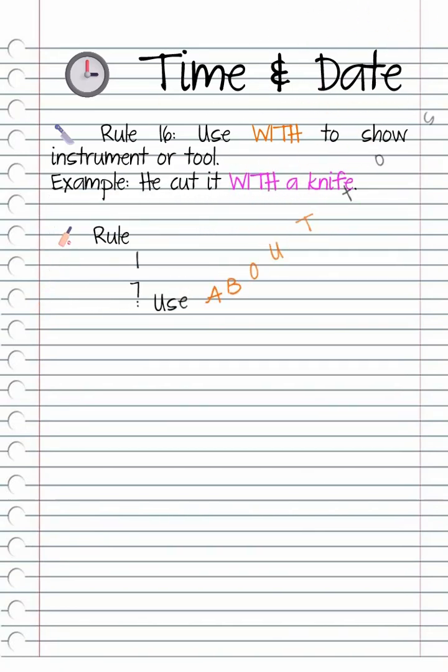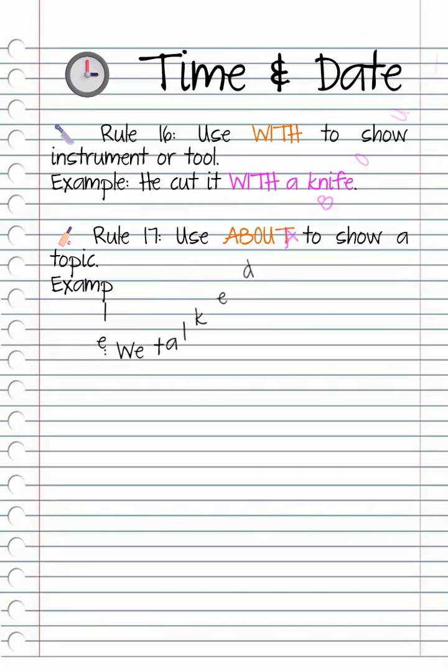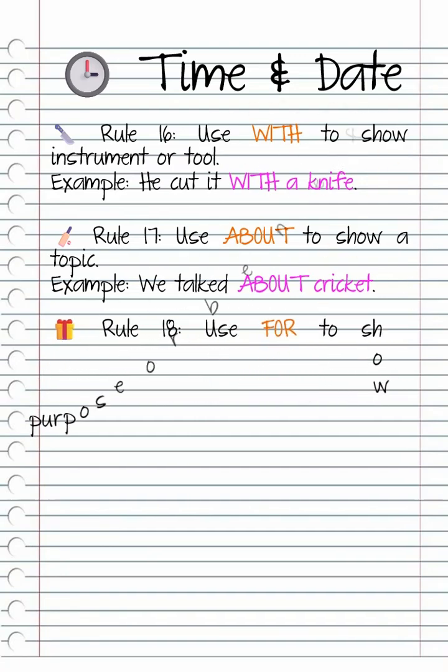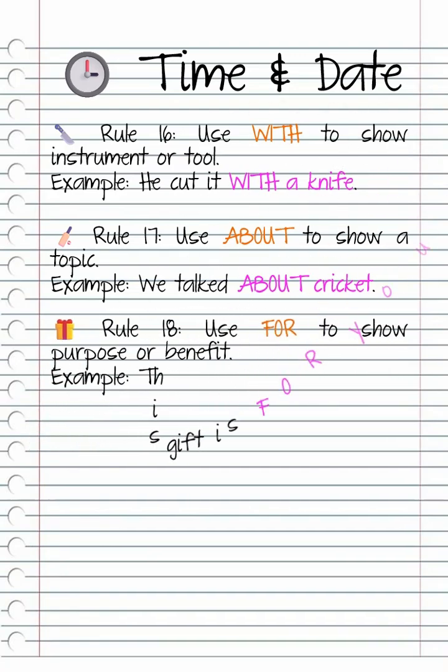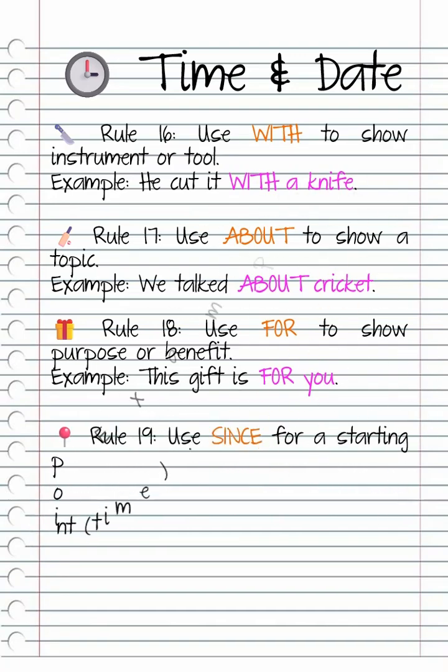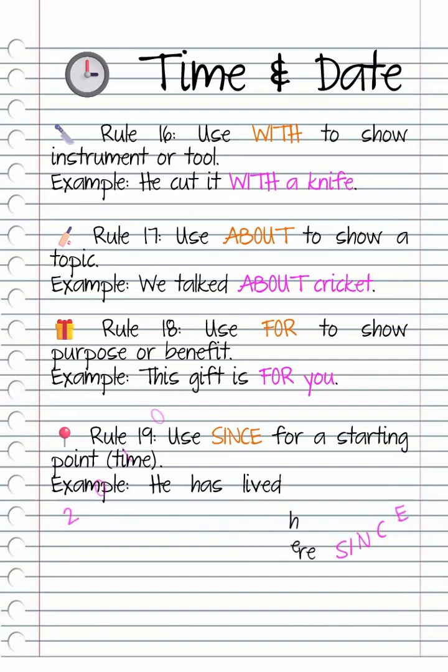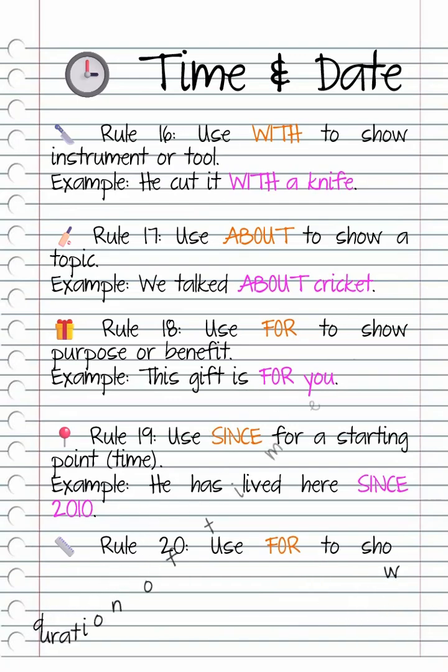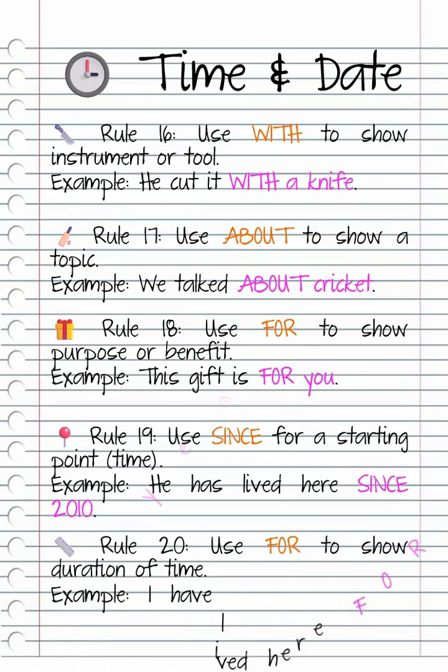Rule 17. Use about to show a topic. Example, we talked about cricket. Rule 18. Use for to show purpose or benefit. Example, this gift is for you. Rule 19. Use since for a starting point, time. Example, he has lived here since 2010. Rule 20. Use for to show duration of time. Example, I have lived here for 5 years.